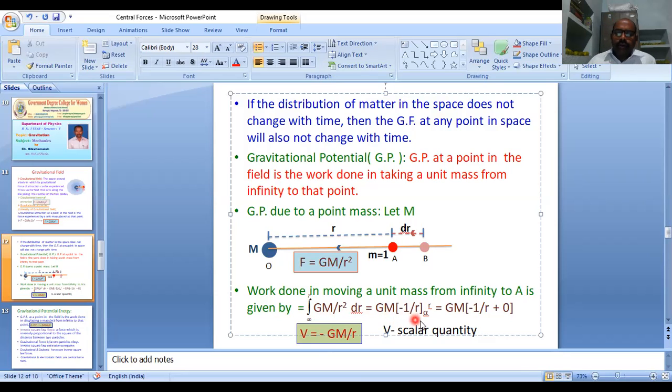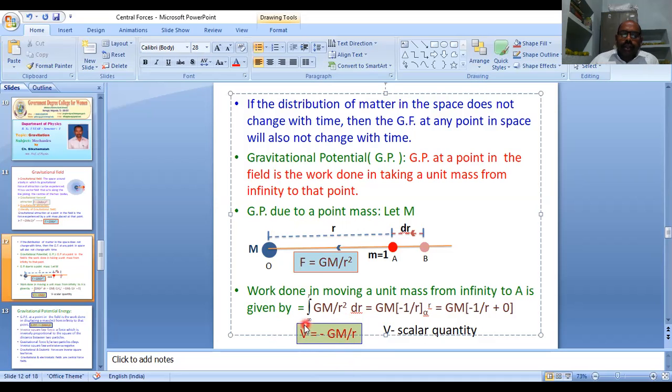The limits are from infinity to r. By applying the limits, at first we apply r, that is minus 1 by r, minus of minus plus 1 by infinity. So that is 0, 1 by infinity is 0. In that way we finally get the gravitational potential due to a point mass, V is equal to minus GM by r, where M is the mass of the point mass.